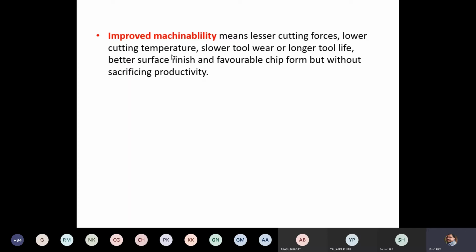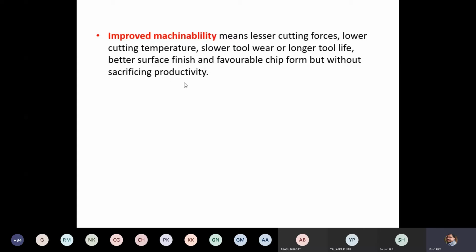With the application of cutting fluid, we can remove heat from the machining zone, so that we are able to reduce the cutting temperature. Then slower tool wear or longer tool life. If we are able to achieve slower tool wear, that will result in longer tool life. So that is also an indication of better or improved machinability. Next, better surface finish and favorable chip form, but without sacrificing productivity.